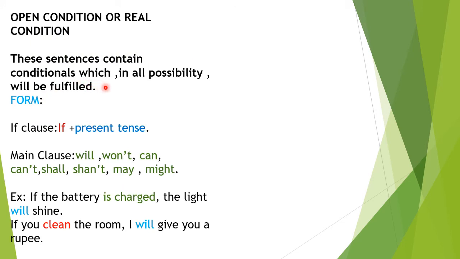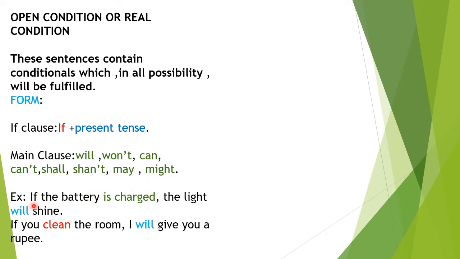In these sentences, all the sentences in these conditionals will be fulfilled. For example, how do we write it? We have if clause first, and in that if clause, verb is in present tense. And what about the main clause? In the main clause, we have auxiliary verbs like will or won't, can or can't, shall or shan't, may or might. You will understand it better with the examples.